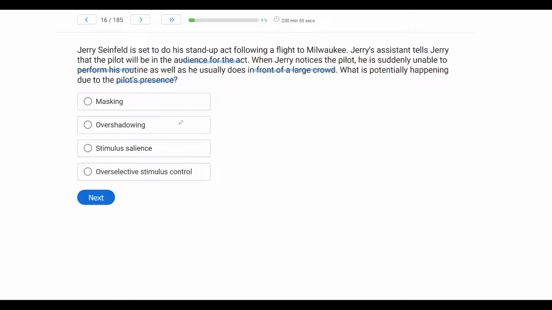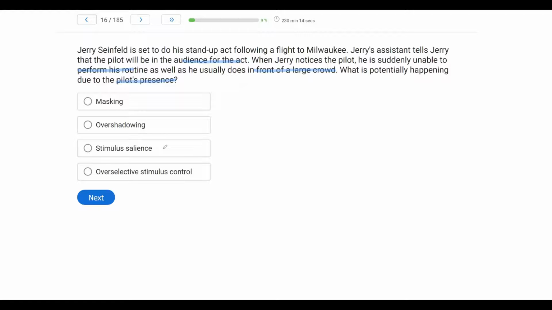Overshadowing is not the opposite, but the difference between masking and overshadowing is that with overshadowing, stimulus control is not yet established. So if stimulus control is not yet established and something is preventing stimulus control from being established, that is overshadowing. With masking, there's already stimulus control. So Jerry already can do his routine in front of a large crowd, but today the pilot is masking that stimulus control. With stimulus salience, that's just the magnitude or the amount of presence of the stimulus in the environment.